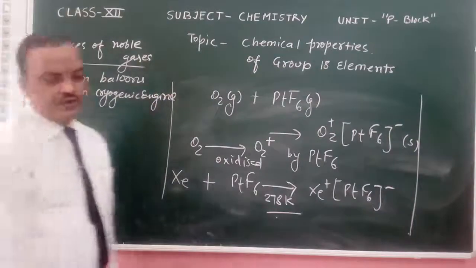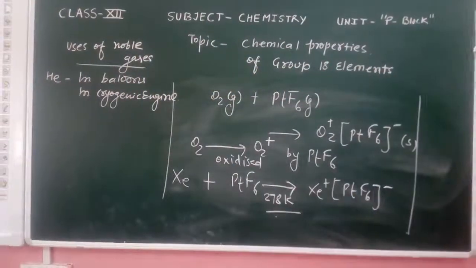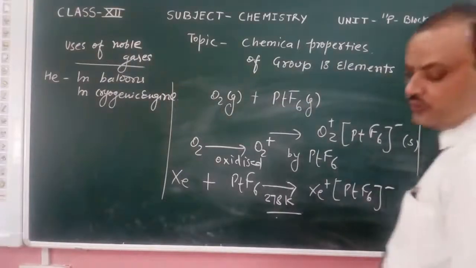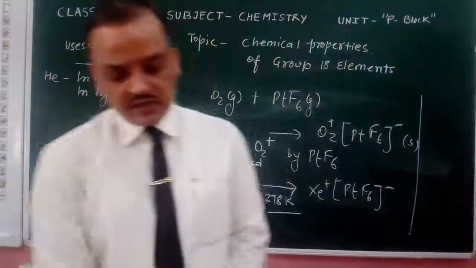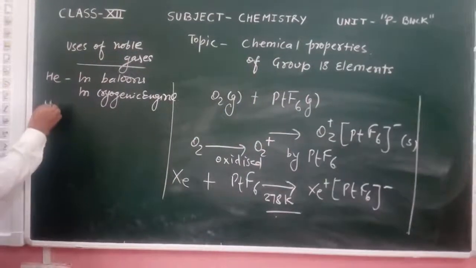Second, the use of neon: neon is used in discharge tubes and fluorescent lamps.